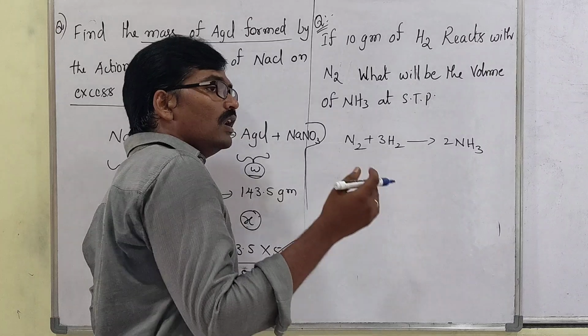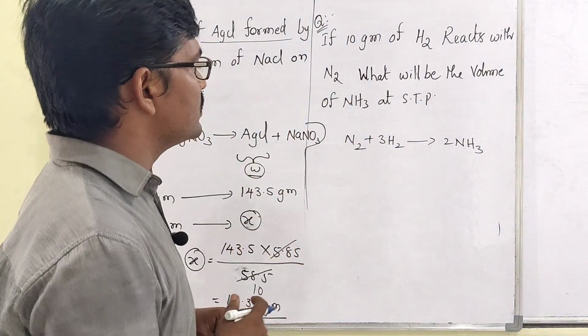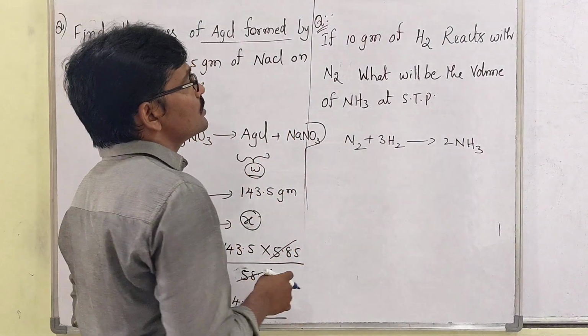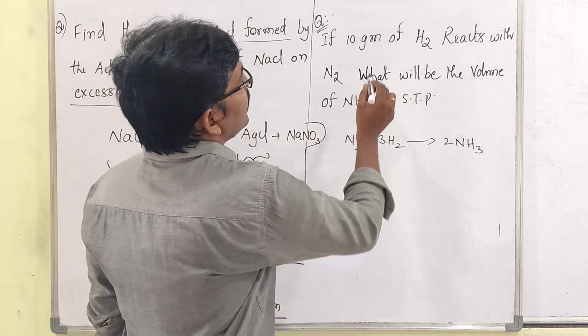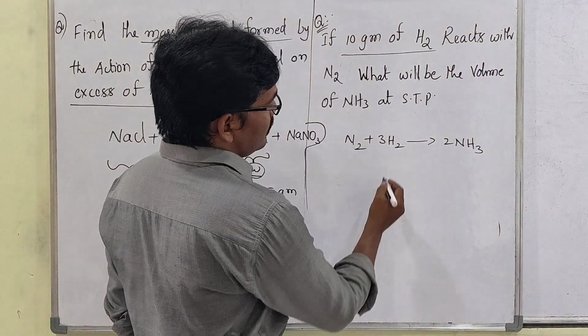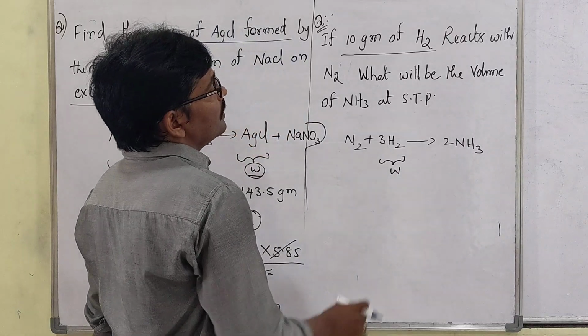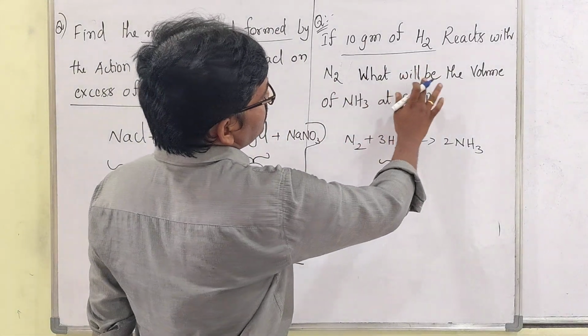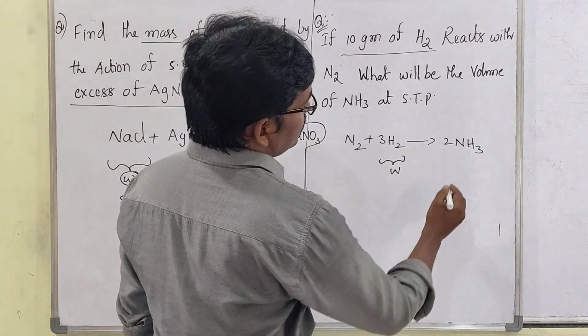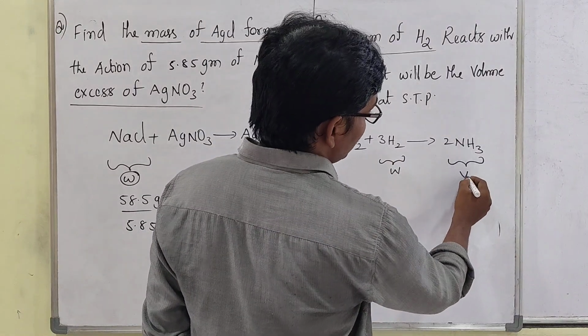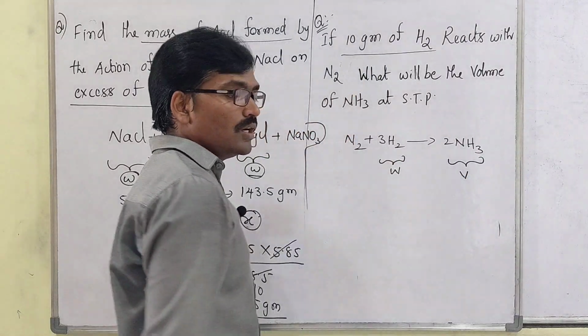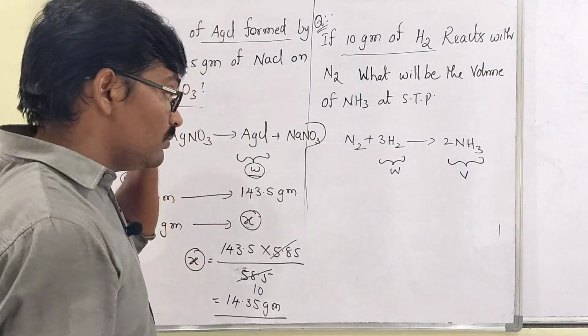This is the well-known equation, the Haber process reaction, right? Now 10 grams of H2 is mentioned, so the weight of hydrogen is given, and the volume of NH3 is asked. This relation we call weight-volume relation.